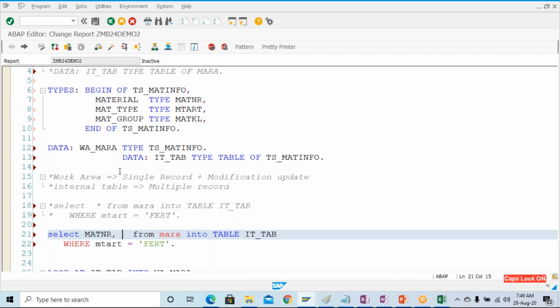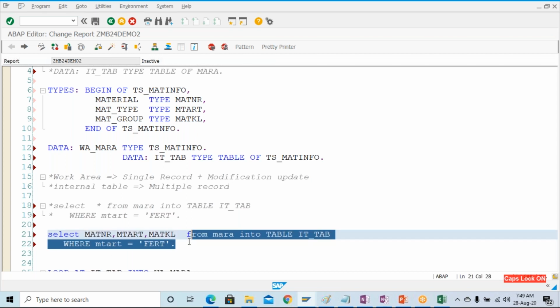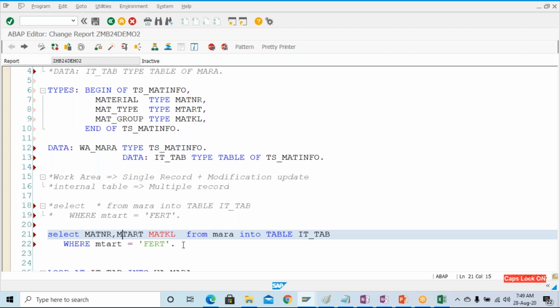Okay. And for material type, MTART is there. Material type is MTART. Okay, and material group in the table is MATKL. So whatever the table field name is, that you will have to specify. This comma is not required here at this point of time.